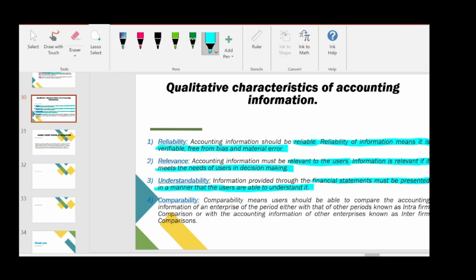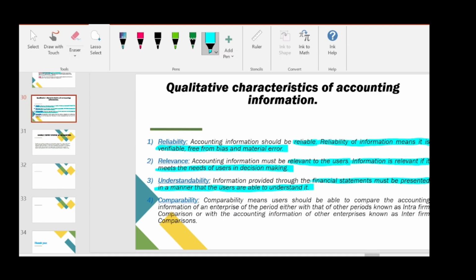Guys, by seeing our financial statements, the users should easily identify where the net profit is. By seeing the profit and loss account, they should locate the net profit or net loss of the company. We should not have to search the financial statements asking where the net profit is, because a financial statement is usually prepared in a tabular form. Like our profit and loss account will be in a tabular form only.